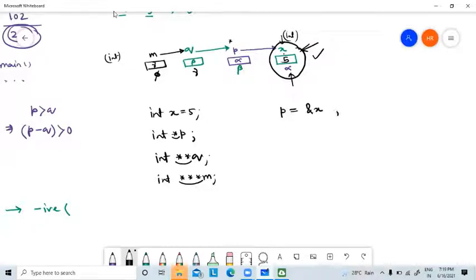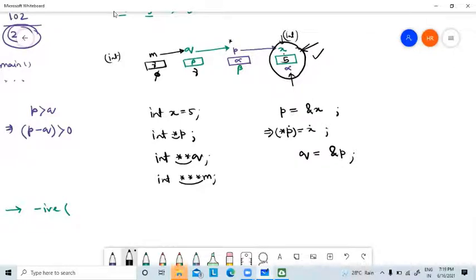using p. If I take star on both sides, I will get star p equal to x. Correct? So it means if I want to access x using p, then I have to use star p. Done. Now the next, the q equation. How does the q equation look? It will look like this. Am I clear? Is it clear now?